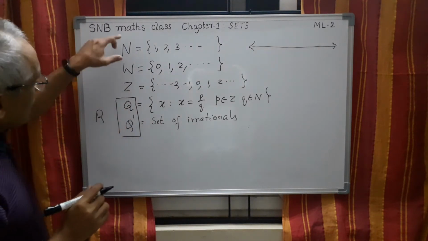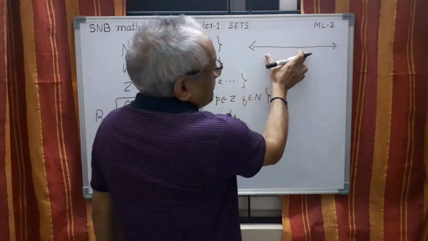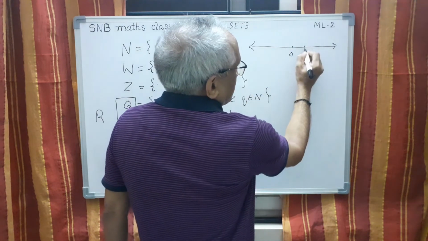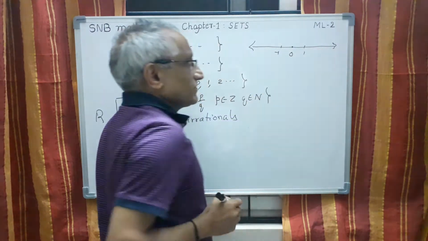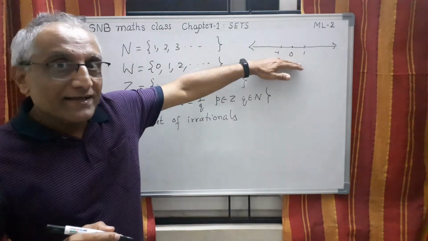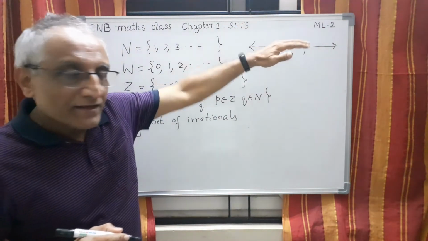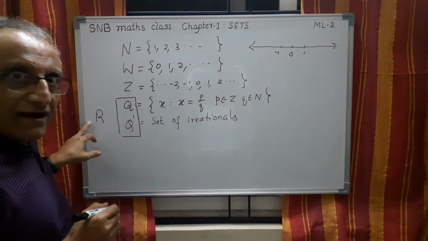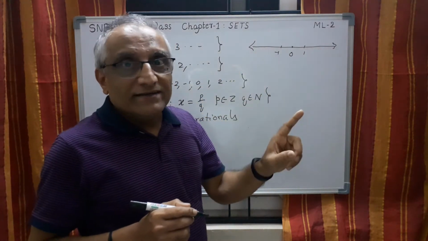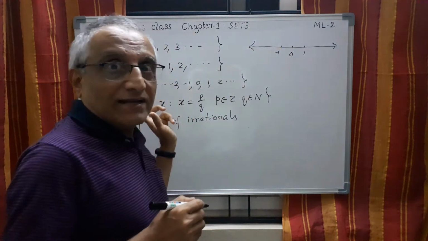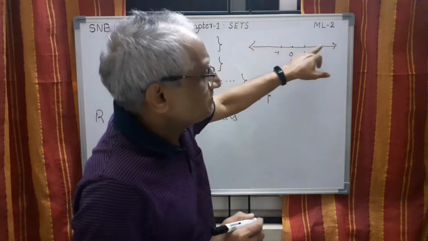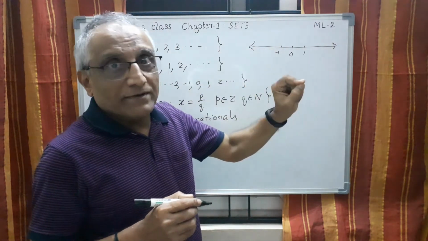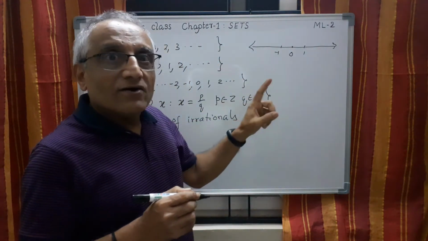The moment I say Q, all these things are also included. So this number line, this is called the number line, this is 0, then 1, and this side -1, etc., like this. So this represents the number line. That's why you call it a number line. Meaning every element here, whether it is in Q or Q dash or in general R, is represented by one point, and every point here represents one number. So there is no gap. So all the points on this line, they represent one number, either a rational number or an irrational number.